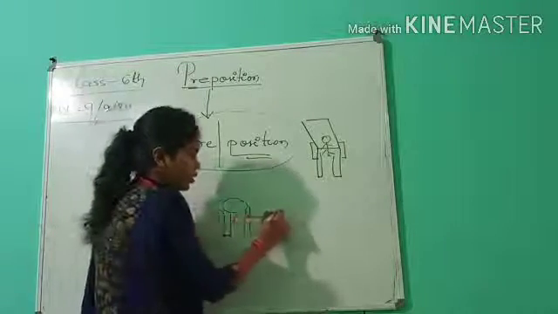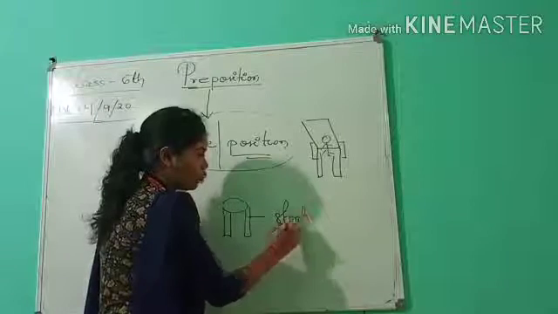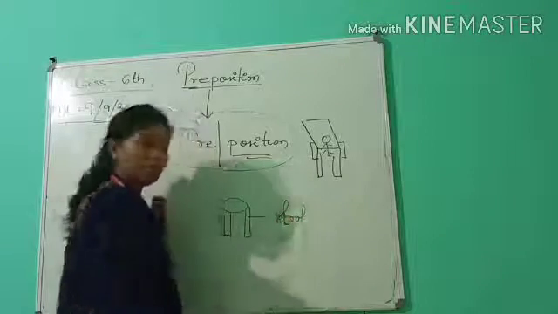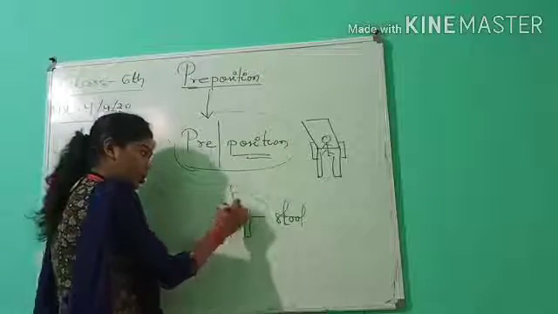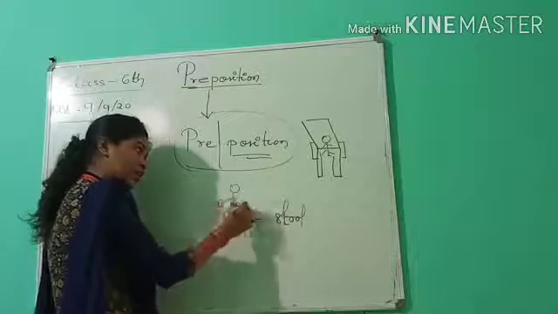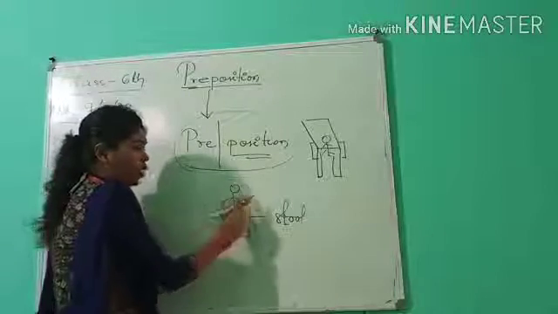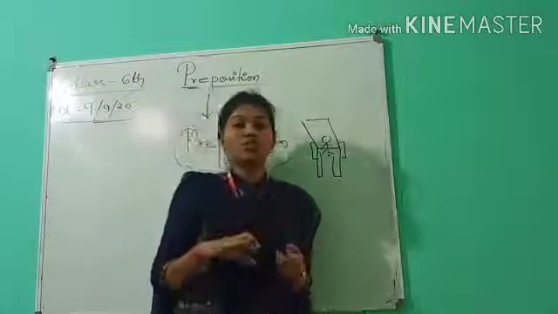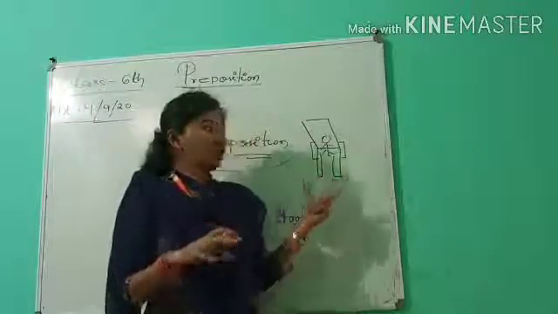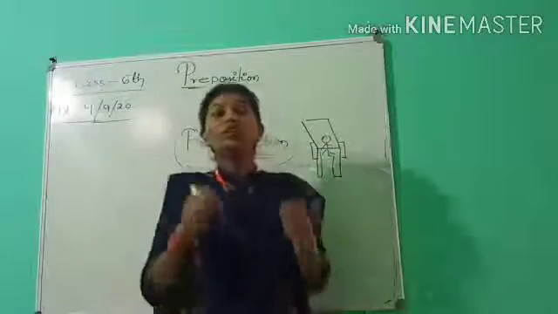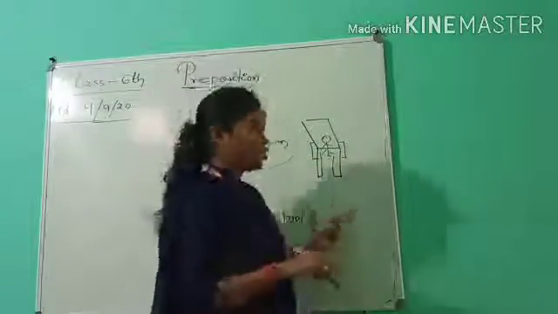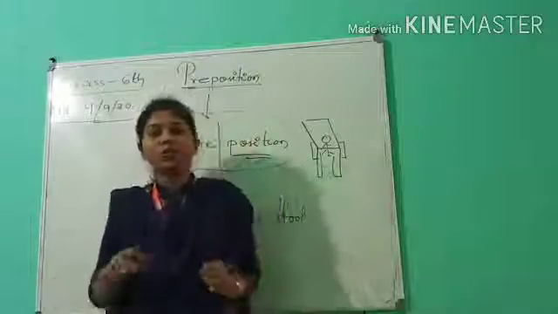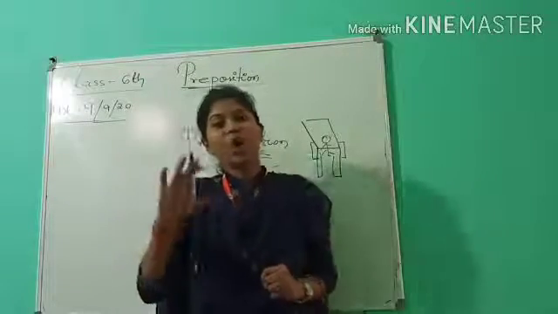Stool. This is a stool, or we can say a small table, right? So if I'm sitting here, is there a handle here? No, there is no handle. So I can say that I'm sitting on the chair, right? So for the chair which has handles, you will use in, and for the chair which does not have handles, we use on.